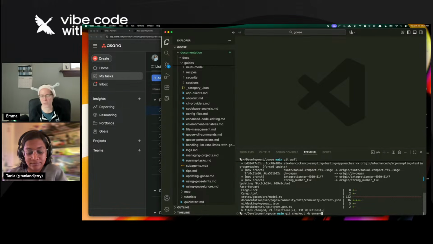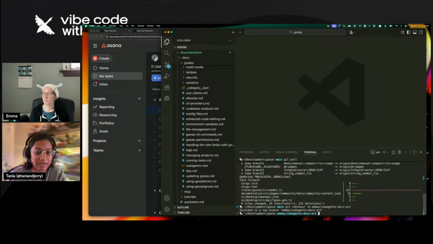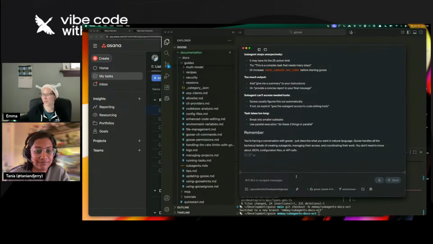I suppose I could have Goose do this as well, but I'm just used to doing it manually. I like to sometimes just check out a new branch on my own to start with, just so I remember that I started on it, and then let Goose operate on that too. Yeah, I know it's version control, so I'm not going to break anything by making changes on main, but yeah, I'm paranoid and I don't want to do that.